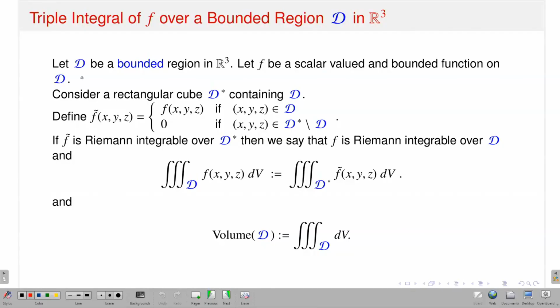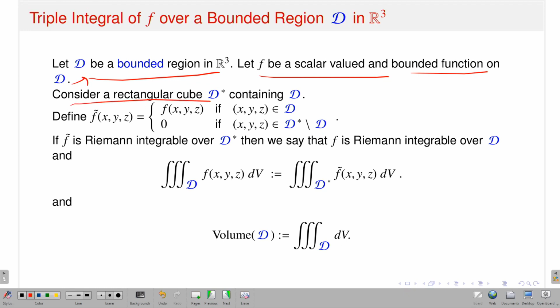So, let D be a bounded region, just a bounded region, not a bounded rectangular cube, just some bounded region in R3. Then let f be a scalar valued function which is bounded on my domain D, this is my hypothesis. Then what am I doing?